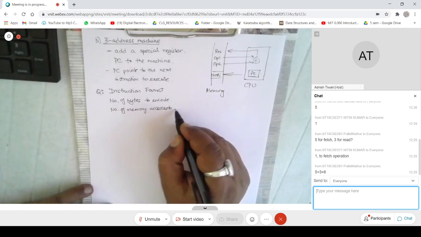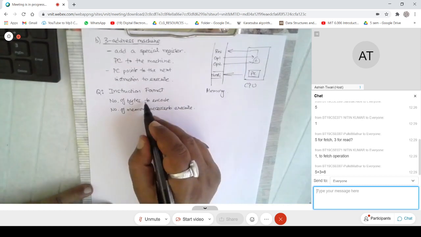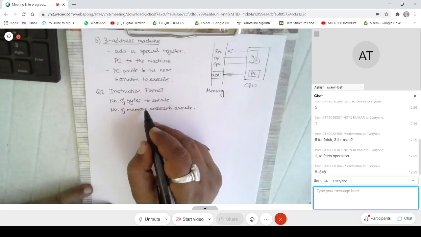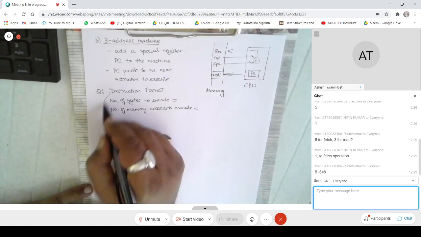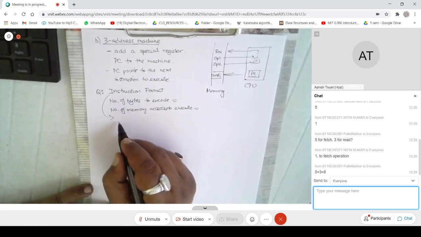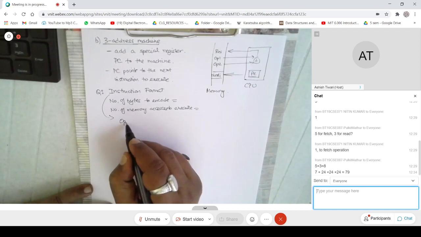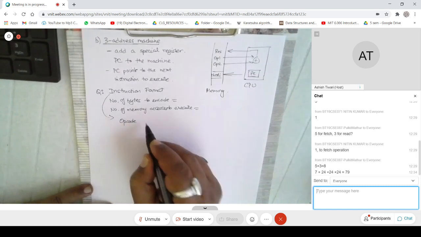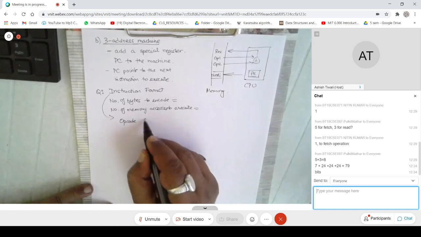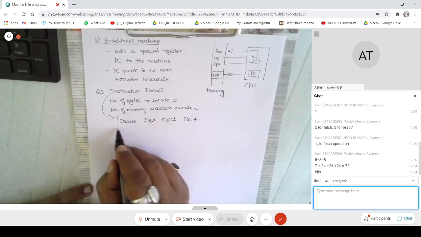You can tell me the second and the third. So can somebody tell me how many bytes to encode and how many memory accesses? This instruction format, maybe I will give it to you. So this would be the operation, also called opcode sometimes. So opcode, operand 1 address, operand 2 address, result address. So only this needs to be specified.